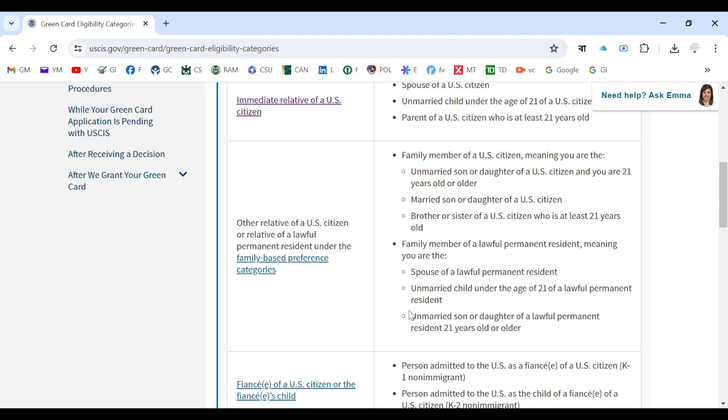Or unmarried son or daughter of a US permanent resident 21 years old or older. In that situation also you will be included in the other relative category. This is immediate relative of a US citizen and this is other relative of citizen or PR. Understood? So we have discussed two categories today, and in our next videos we will discuss the bottom two.